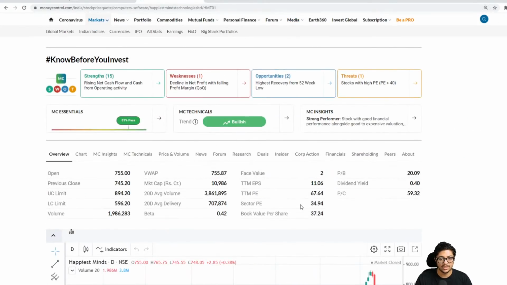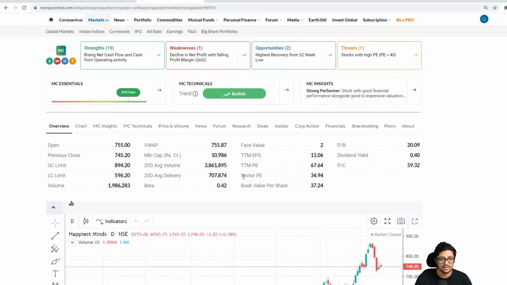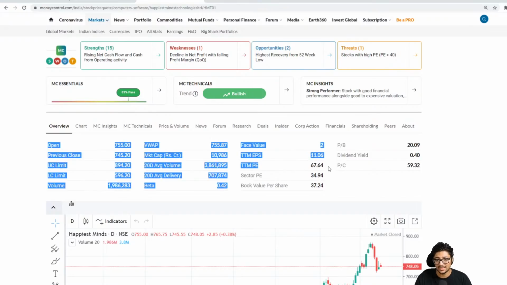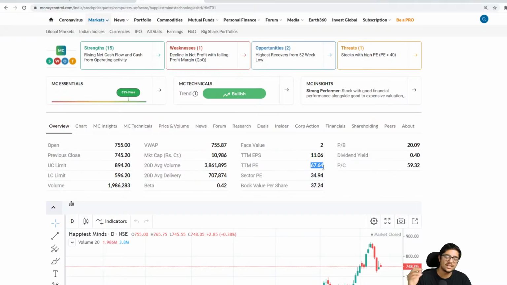Now you come down here and you see this sector PE. The sector PE is currently trading at 34.94. But if you look at the current PE ratio of this company, it's trading at 67.64. Now, is this an assumption that this company is overvalued? We don't know. We can't say.